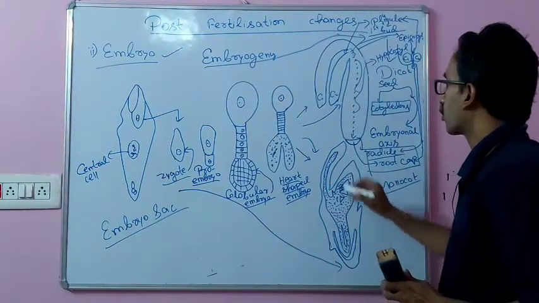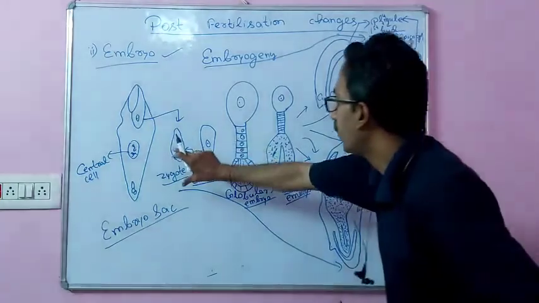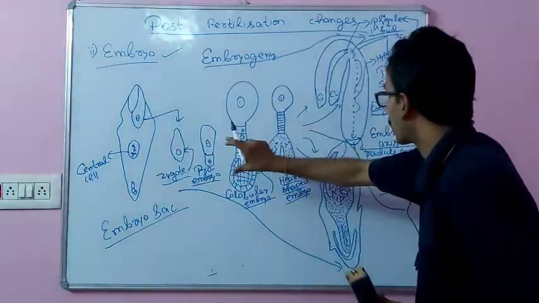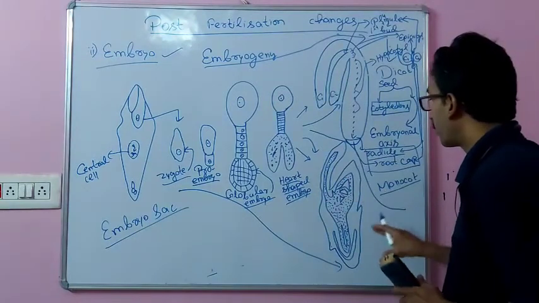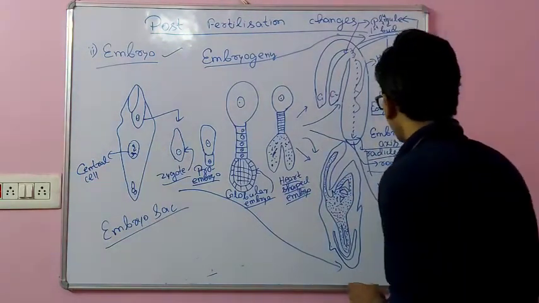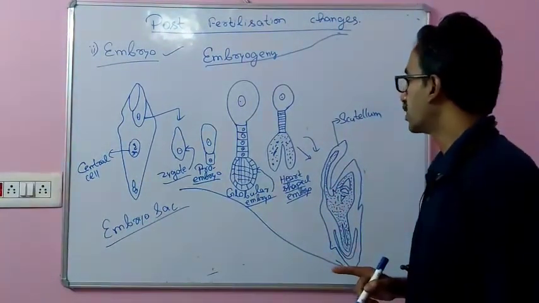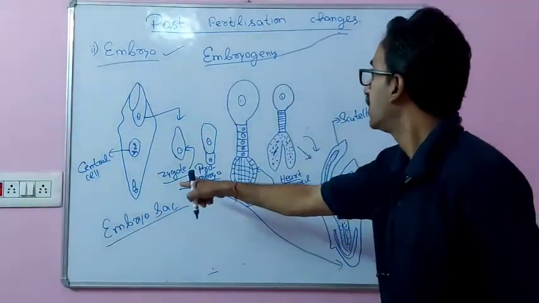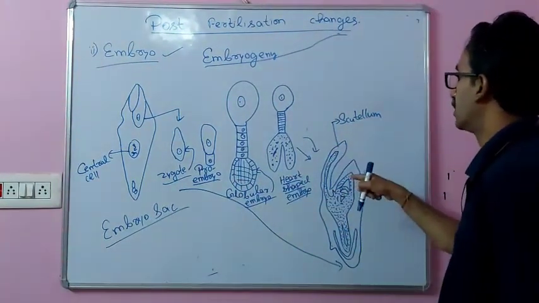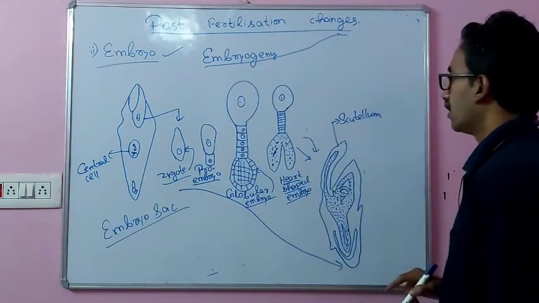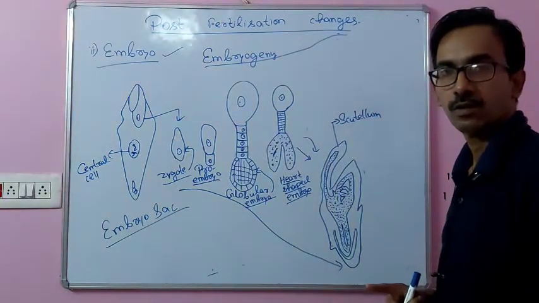In case of monocot, the same embryogeny structure occurs, then this structure formation. So I am representing this one right now. In case of monocot seed, there is the presence of a single cotyledon.